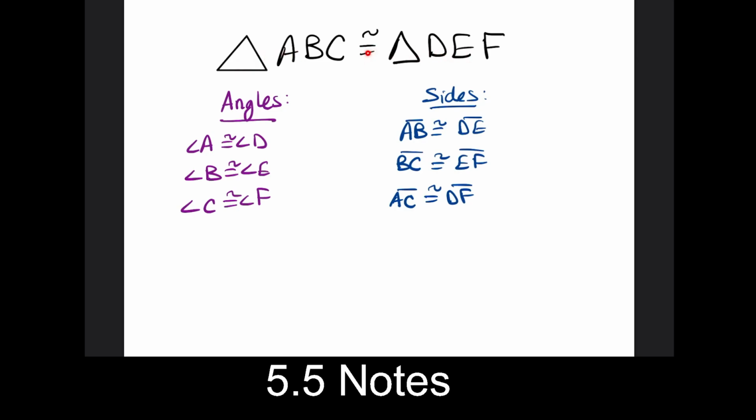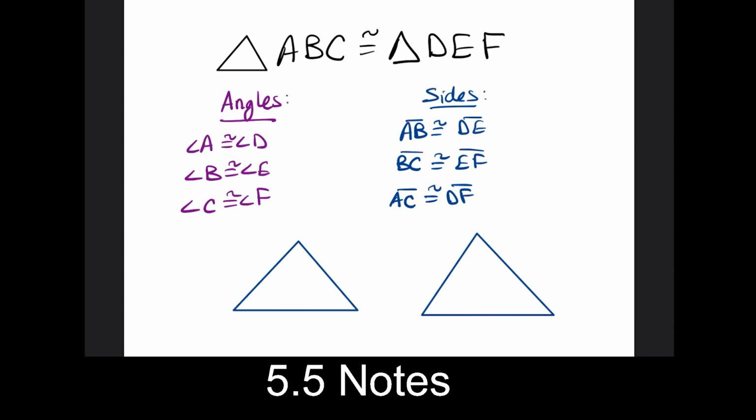The biggest thing that we should take away from last time is that if I was given 2 triangles, here's triangle number 1 and here's triangle number 2, and we wanted to conclude that those triangles are congruent, which they clearly are not based on how I drew it, we would need to show 6 things.